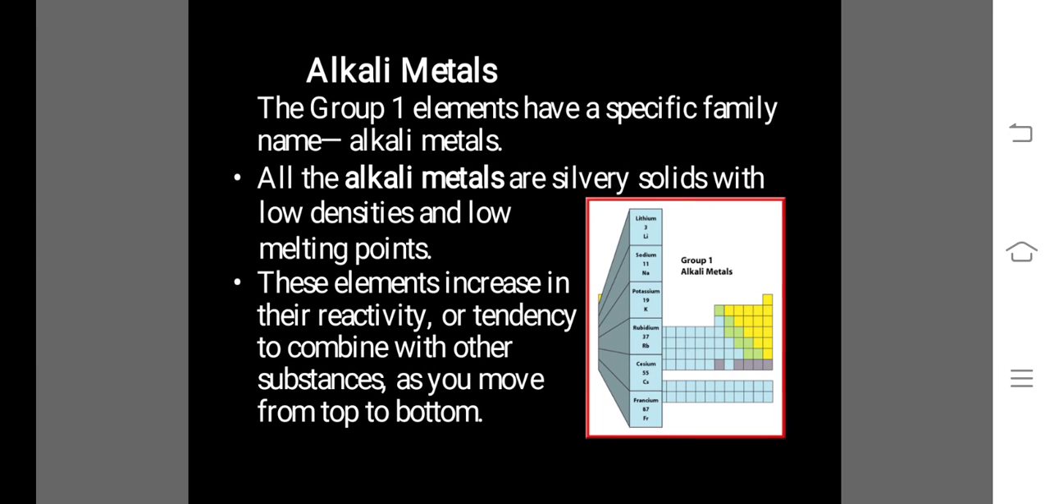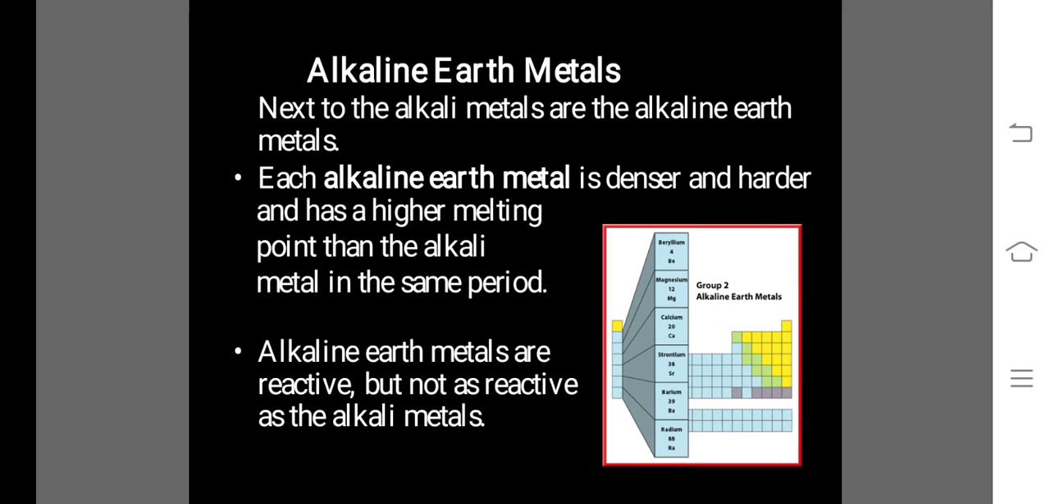The first group elements are also called alkali metals. The group first elements have a specific family named alkali metals. All the alkali metals are silvery solids with low densities and low melting points. These elements increase in their reactivity, or tendency to combine with other substances, as you move from top to bottom.